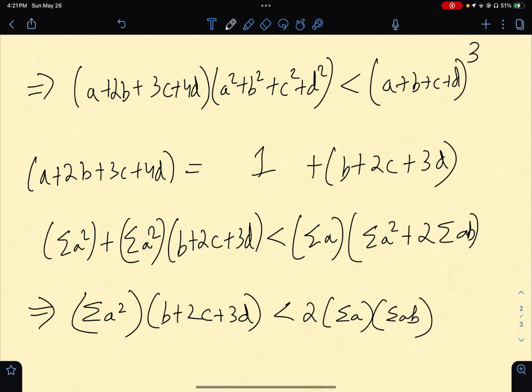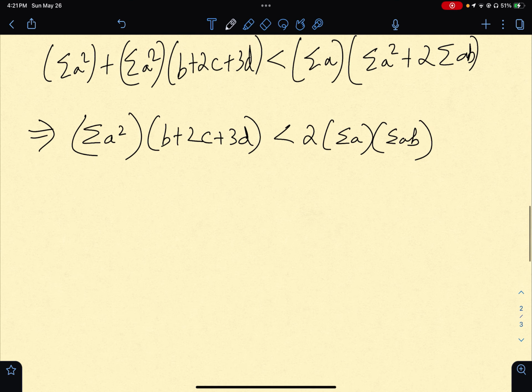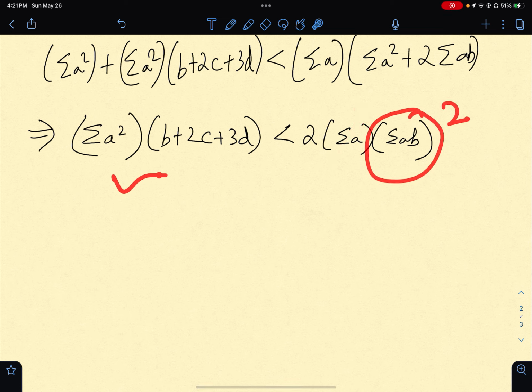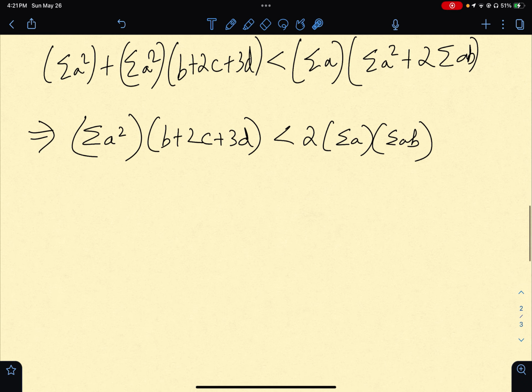Okay, so this is what we have been left with. This is what we want to show. The thing is, I don't want to write sigma a as one again, because you have a second degree term here and a third degree term. For the sake of comparison, let us not write sigma a equal to one. Let's compare it like this, because then we have homogenization on both sides, right?